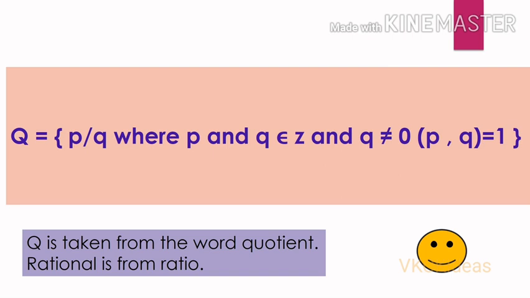And p, q are co-primes, it is represented within a bracket and it is equal to 1. So now see that Q is taken from the word quotient, which is obtained after division, and the rational is from the word ratio.